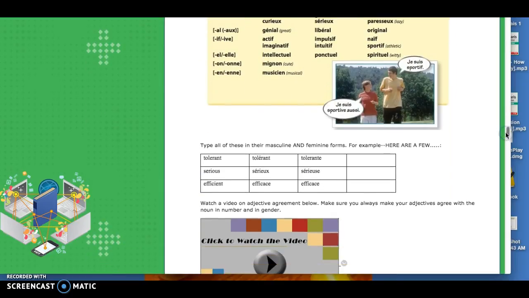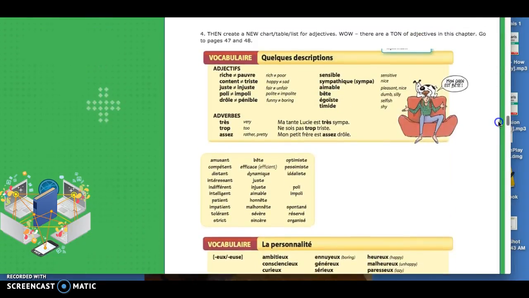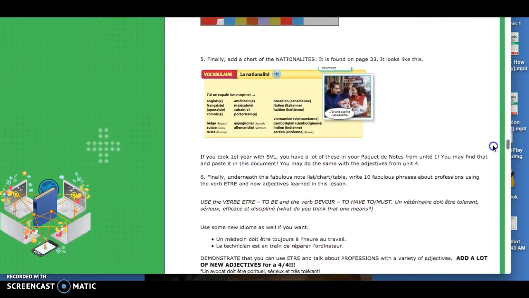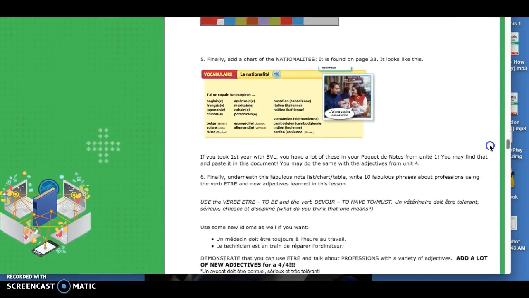So I gave a start for you. I showed you how to start a verb chart. You are going to finish. Yes, that's a lot of work. Do you know how long my students are working on this in the classroom? It takes time. You must take time doing this. You can't do a short list. It must be lengthy to get full credit.